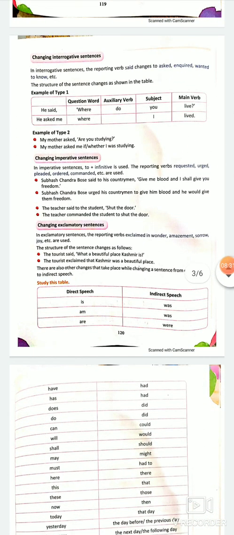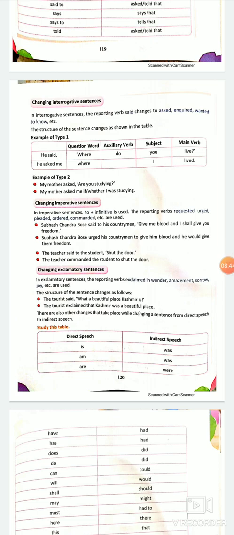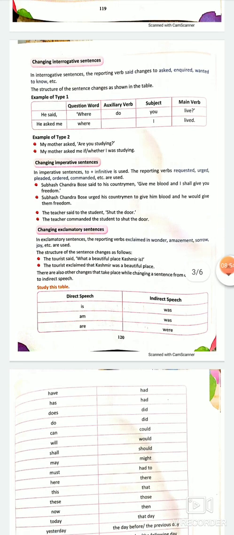How do we change interrogative sentences? See, he asked, "Where do you live?" He asked me where I lived. Right? Simple present changing into simple past. Same tense rule will remain same whether it is declarative, interrogative, imperative or exclamatory. We use some creative words. For example, I am reading the examples of imperative sentences.